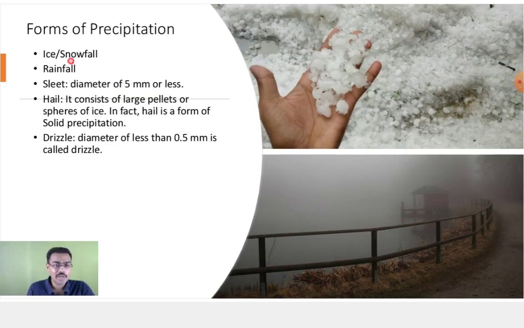Next, forms of precipitation I told you: ice and snowfall, rainfall. Sleet is like, you don't have to remember this, diameter of 5 mm or less. Drizzle, you say that it is drizzling, बूंदाबांदी हो रही है, so that is less than 0.5 mm. Hail consists of large pellets or spears of ice, that is hailstorms.